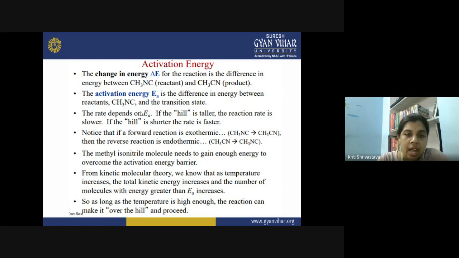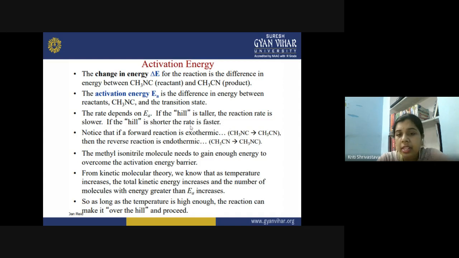So the greater the activation energy, that is, if the hill is taller, you have a tall hill to cross, then what will happen? The reaction rate will be slower, because the reactant molecules will achieve that much amount of energy very slowly. So the rate of the reaction will be slow if you have a greater amount of activation energy. But if the hill is shorter, you require lesser activation energy for the reactant molecule, and therefore the rate will be faster.